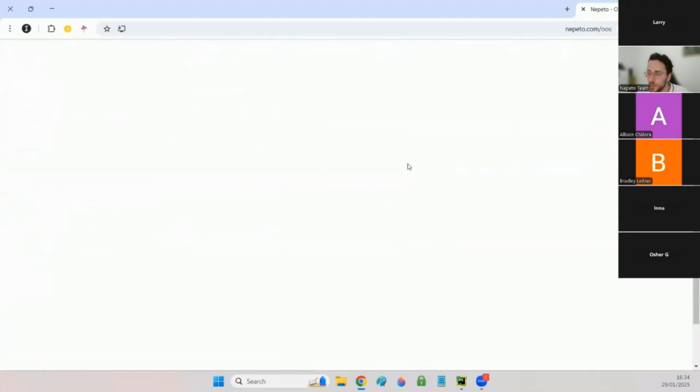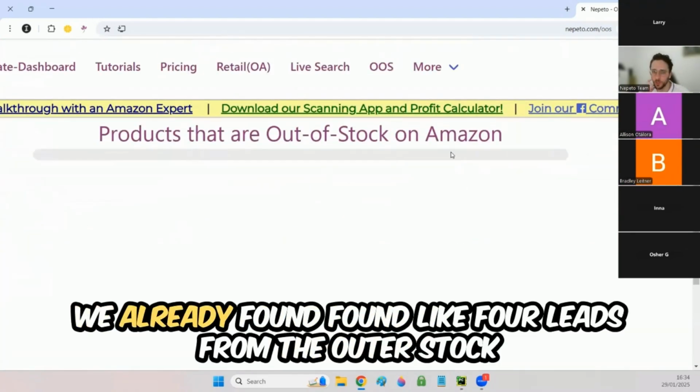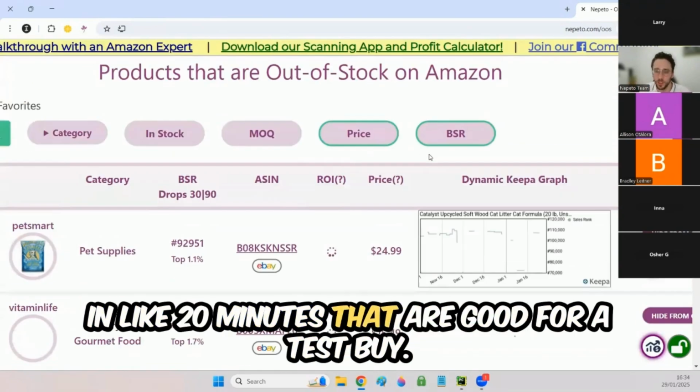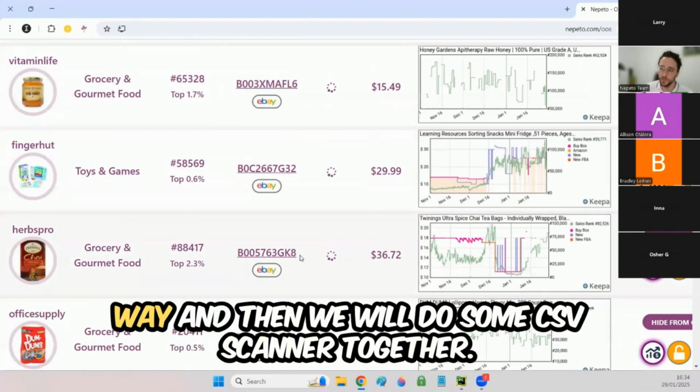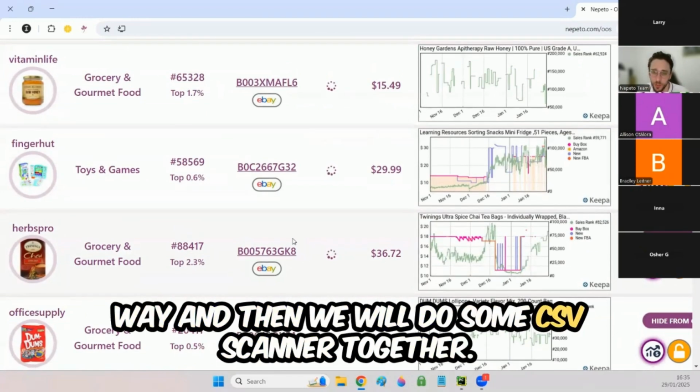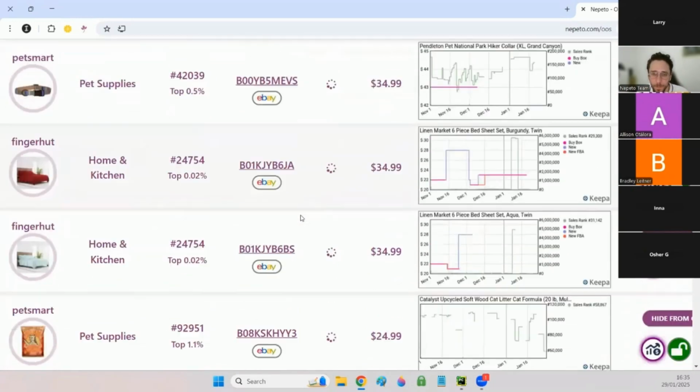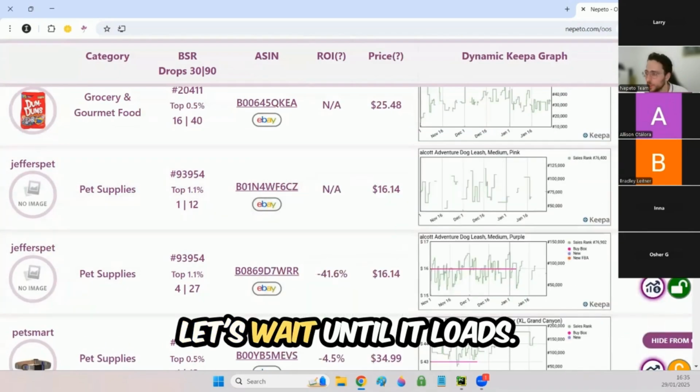Let's see. We already found like 4 leads from the out of stock in like 20 minutes that are good for a test buy. Let's find another one and then move forward to the A2A, and then we will do some CSV scanner together. Let's wait until it loads.